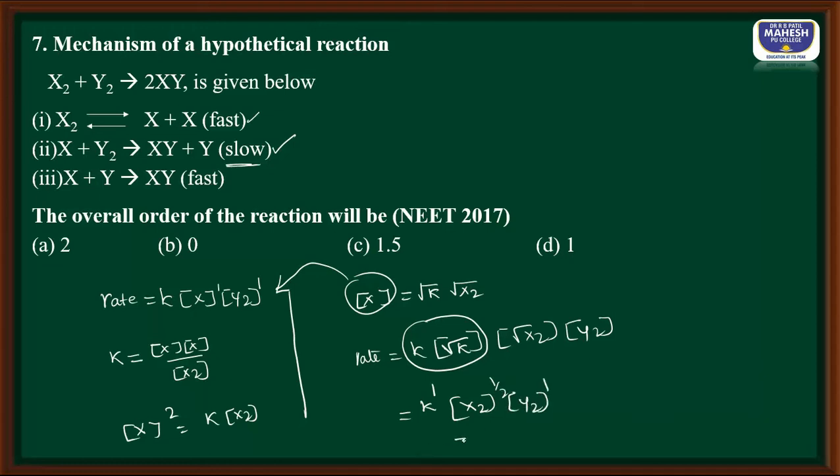So hence overall order is half plus 1. That is nothing but 3 by 2, that is nothing but 1.5. So the answer for this question is C.